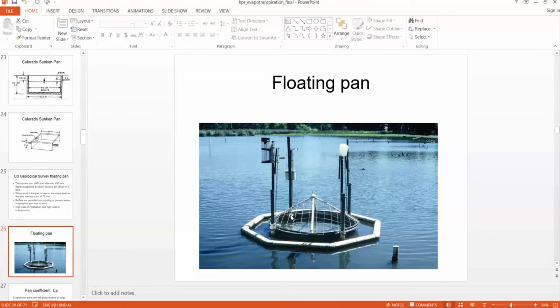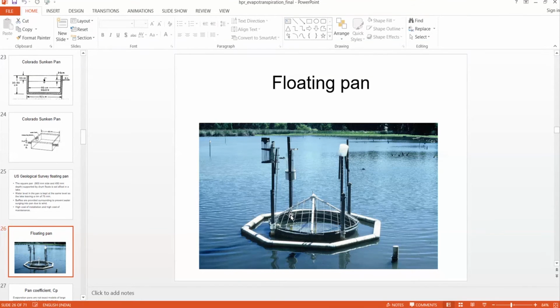The advantage of this floating pan is that it exactly simulates evaporation from a lake or the water body under consideration. So if we want to measure, suppose, the evaporation in a reservoir, we can place the floating pan in that reservoir and measure evaporation throughout the year.